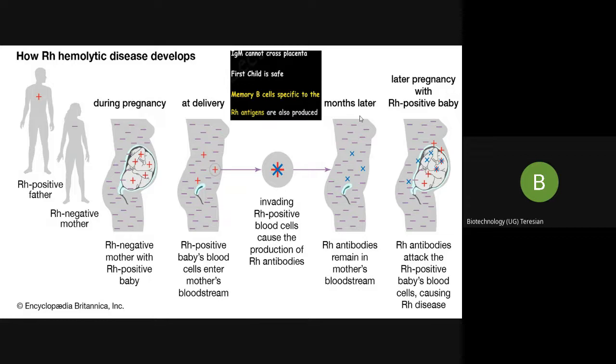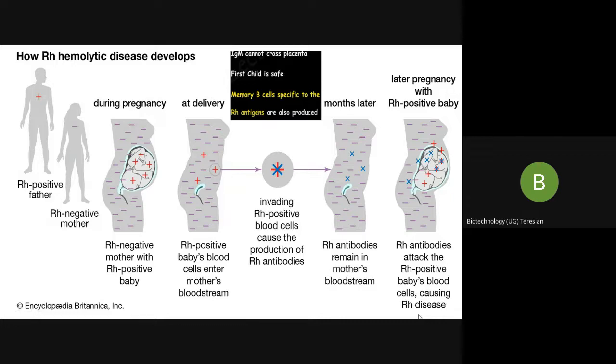So when the child is delivered, there is a large amount of mixing of the blood. Here, the memory cells of the mother have already produced antibodies. These Rh antibodies attack the Rh positive baby's blood cells, causing Rh disease or the hemolytic disease of the fetus.